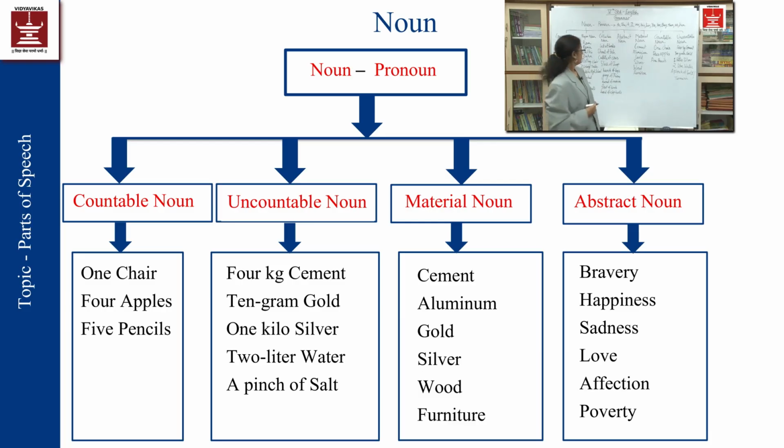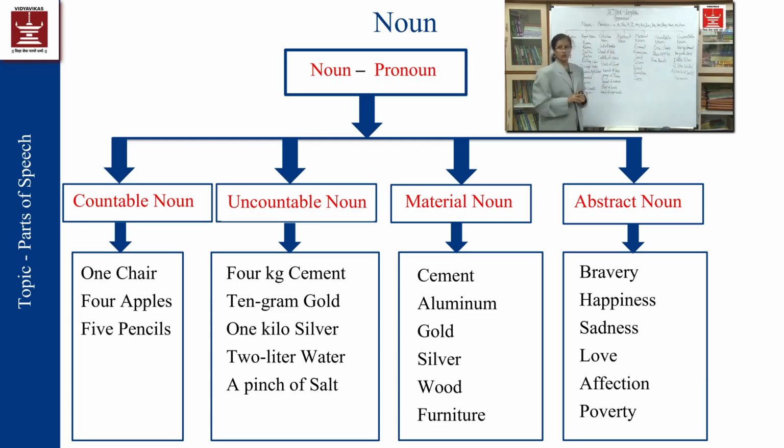Understood? Then any kind of metal you can take, for example, iron. That is called as material noun. And it is closely related to the uncountable noun, where these kind of material nouns can be measured into the form of kgs or any kind of meter which we can use to measure it, to weigh it.